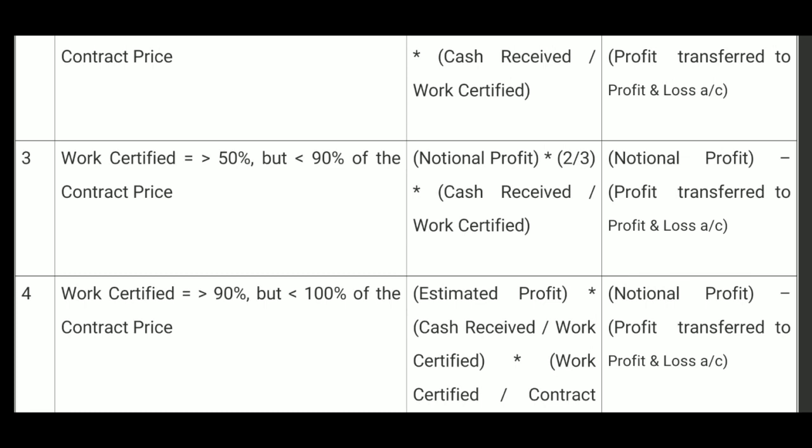Now, lastly, if the work certified is equal to 90% or greater than 90%, but less than 100% of the contract price, then this is the formula to compute the profit to be transferred to profit and loss account.